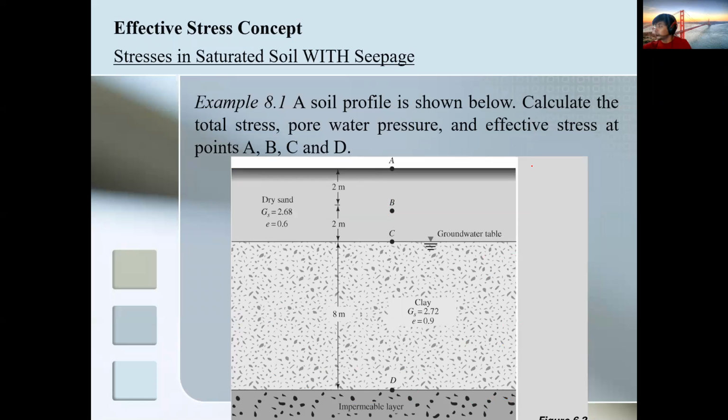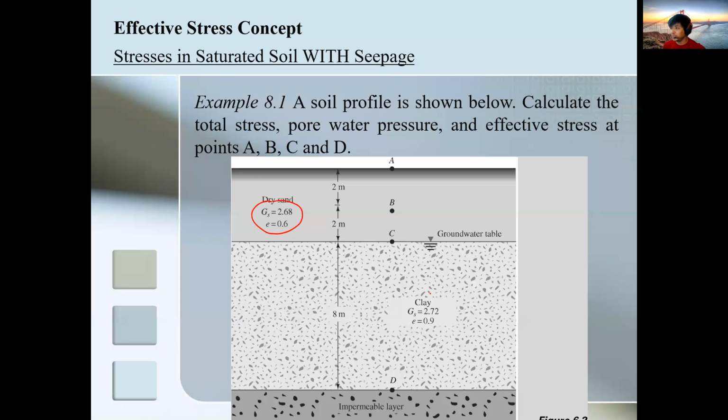Okay, so let's go to the next example. It's the same situation as your previous problem. If you look at the figure, for the dry sand you're only given these parameters: GS, the specific gravity, and the void ratio.